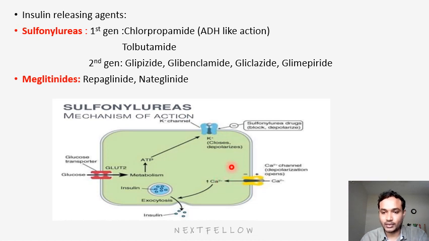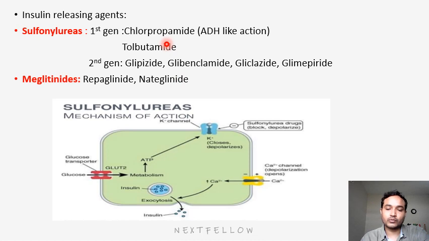Here we are giving sulfonylurea drugs exogenously, and these drugs block the ATP dependent potassium channels. So there will be more retention of potassium, causing more depolarization, more influx of calcium, and more release of insulin into the circulation. This is how the mechanism of action works.